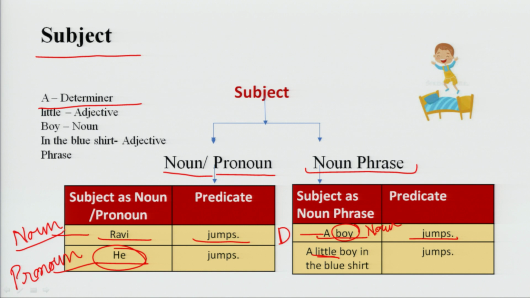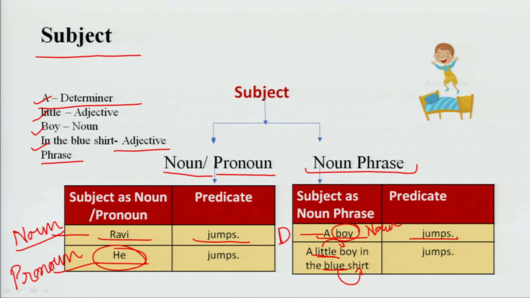Little is an adjective. It describes the quality of the boy. We have another adjective in this phrase, blue. Blue describes the quality of the shirt. A is the determiner, little is the adjective, boy is the head word, and in the blue shirt is an adjective phrase. What is adjective phrase?